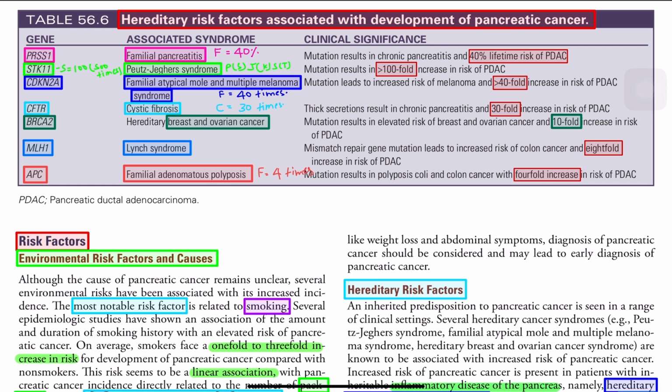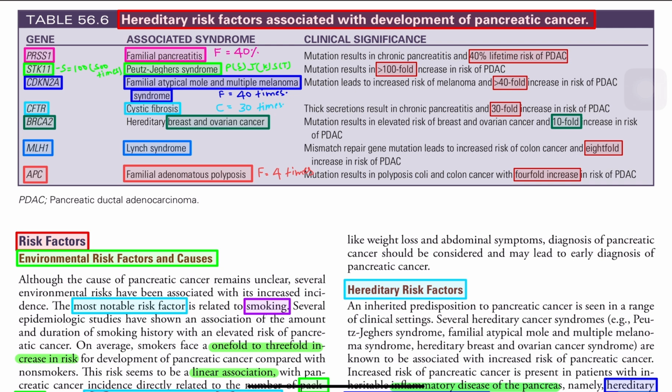First one is familial pancreatitis. Familial pancreatitis is associated with the PRSS1 gene, MCQ. There is a 40% lifetime risk of pancreatic adenocarcinoma, PDAC. So F for 40. Whenever it is F, it will be either 4 or 40. And the gene is PRSS1, 40%.